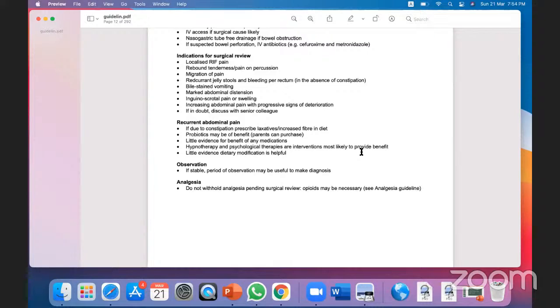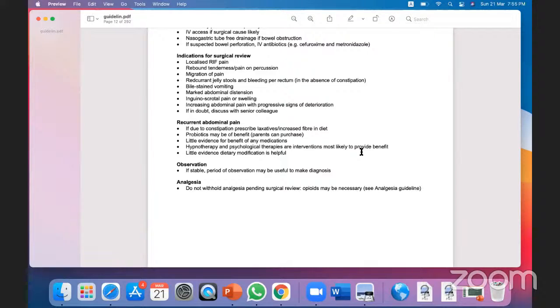Okay. And what is recurrent abdominal pain? Now, who can tell me the definition of recurrent abdominal pain? Can anyone tell me? What do you mean by recurrent? Recurrent means for 3 months, repeatedly. 3 attacks in 3 months. Very good. More than very good. 3 attacks in 3 months. Yes, Dr. Tanvir knows this because he's my old student. And Dr. Rosina is also my old student. They know this. So 3 pains in 3 months.